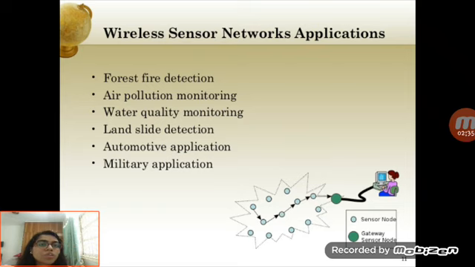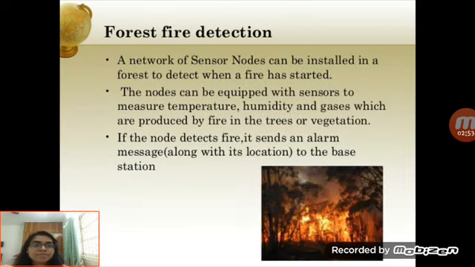Now let me explain about the different types of application of wireless sensor network. There are various types of application: forest fire detection, air pollution monitoring, water quality monitoring, landslide detection, automotive application, military application. Let us understand it one by one.